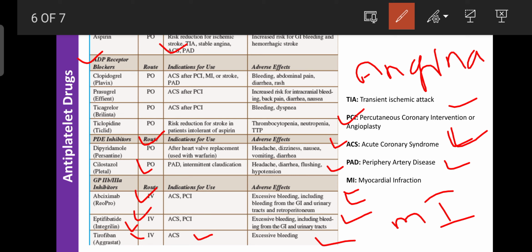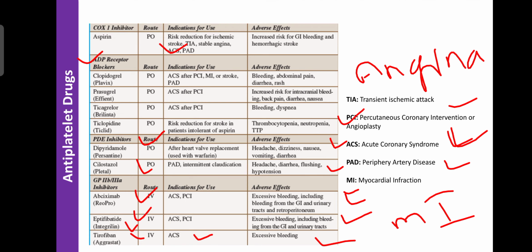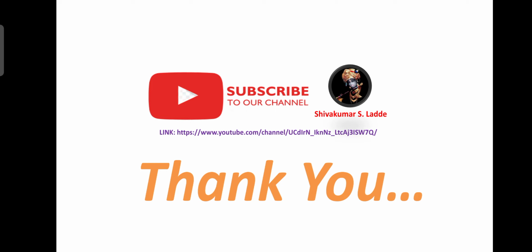Due to that movement, there is a chance of platelet activation when the platelets move inside that instrument. That's why, when they are returned to the blood, there is a chance of clot formation. That is prevented by administration of these antiplatelet drugs after hemodialysis. It should be remembered. Okay, thank you.